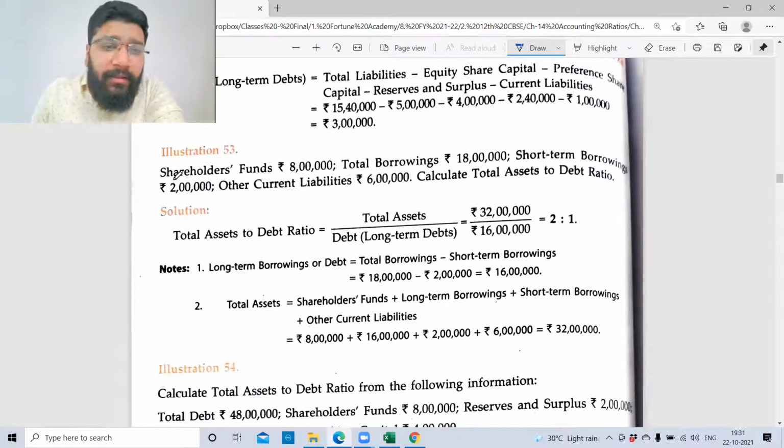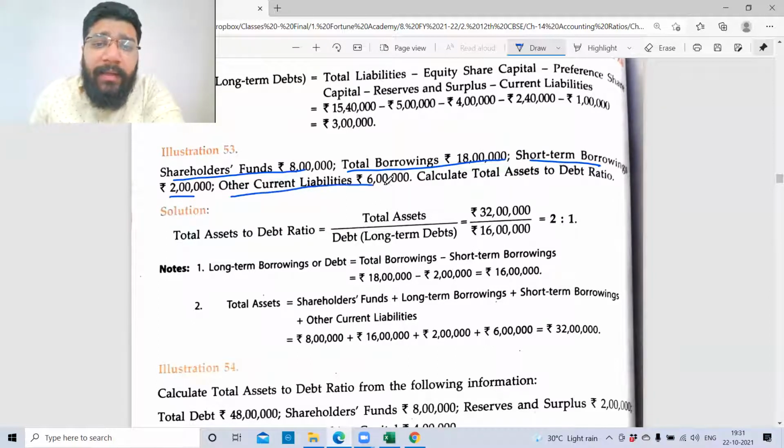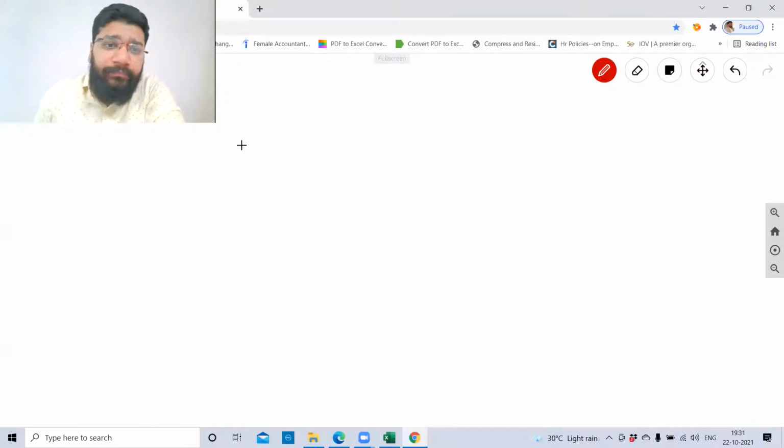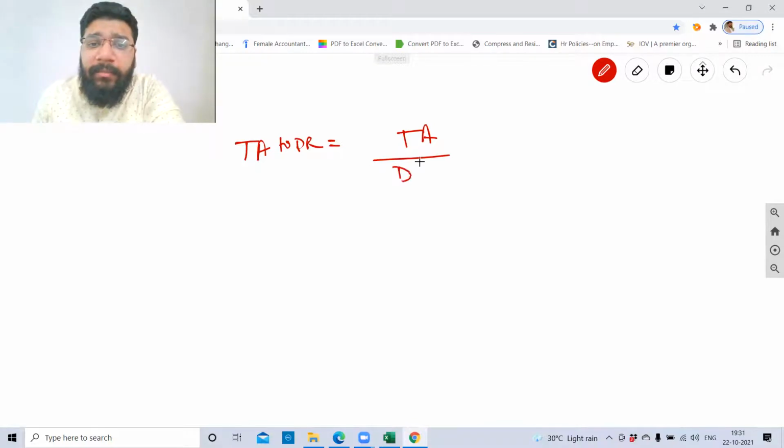It says that the shareholders' funds is 8 lakh, total borrowing is 18 lakh, short-term borrowing is 2 lakh, other current liability 6 lakh, and total asset to debt ratio is what we have to find out. So please tell me, what is the formula of total asset to debt ratio? Total asset divided by debt. Debt means, can I say long term?